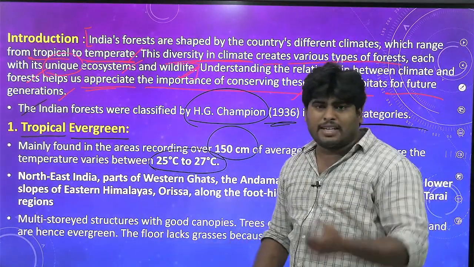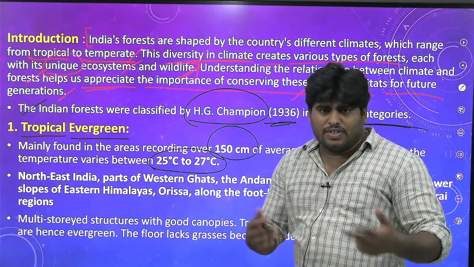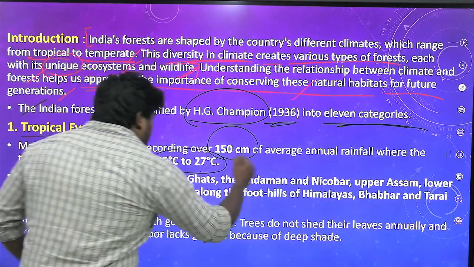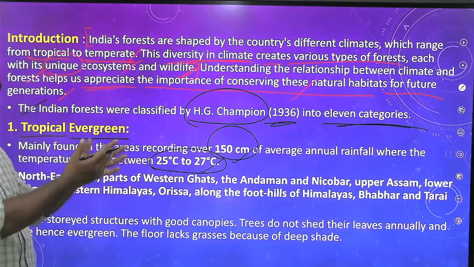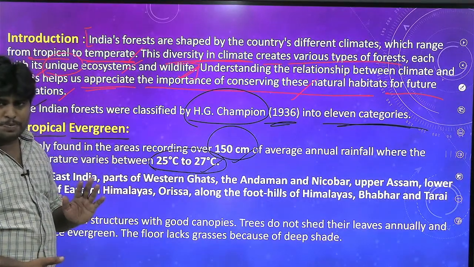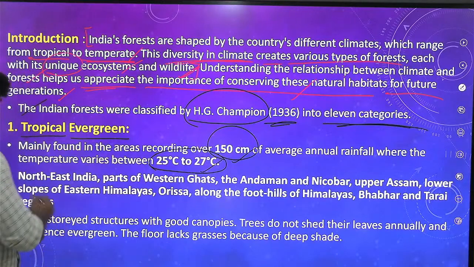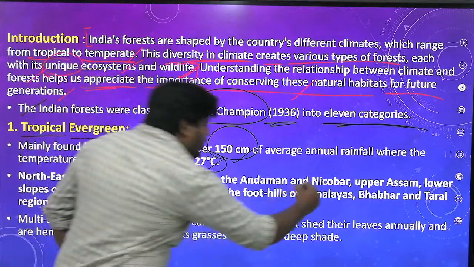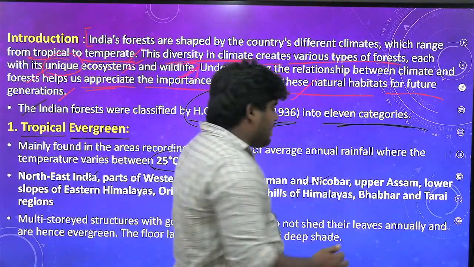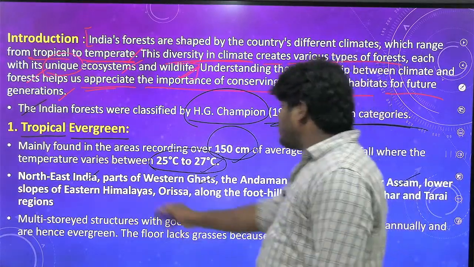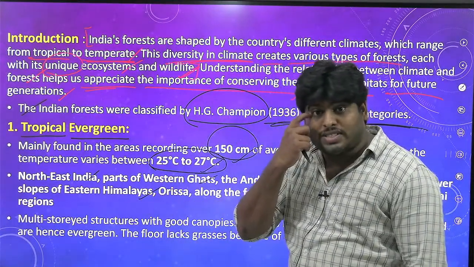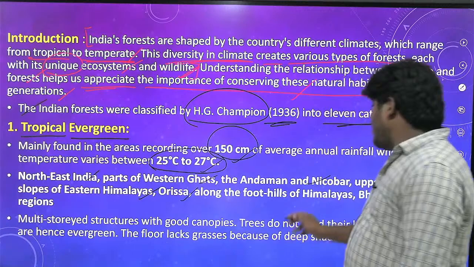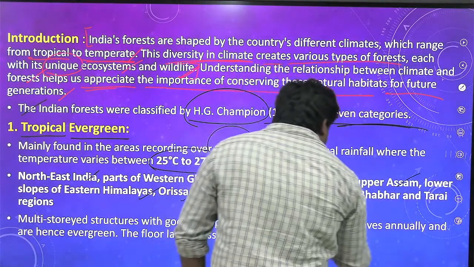What are the regions? The second part is what are the different regions in the country which accommodate this type of forests. Okay, the regions which have this climatic condition, 150 centimeters with 25 to 27 degrees Celsius temperature. So what are those regions? Northeast India, parts of Western Ghats, Andaman and Nicobar Islands, the upper portion of Assam, that is northern Assam, and the lower slopes of eastern Himalayas. Okay, lower slopes of eastern Himalayas, that is, I am talking about the Shivaliks. Fine. And the regions of Orissa, finally, along the foothills of Himalayas.